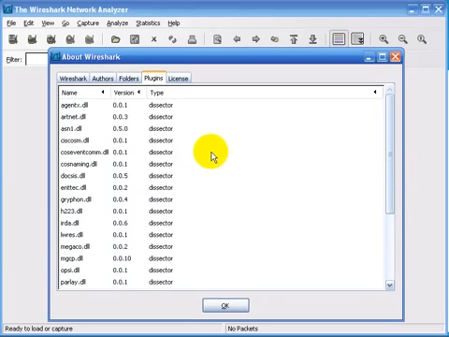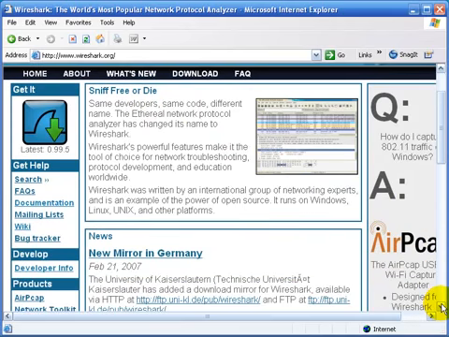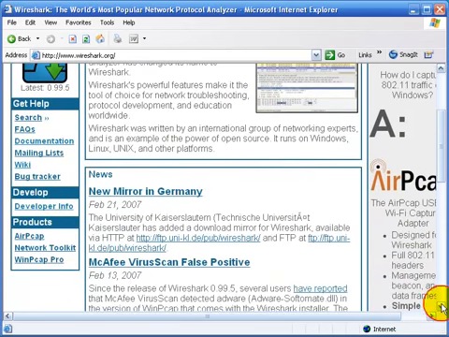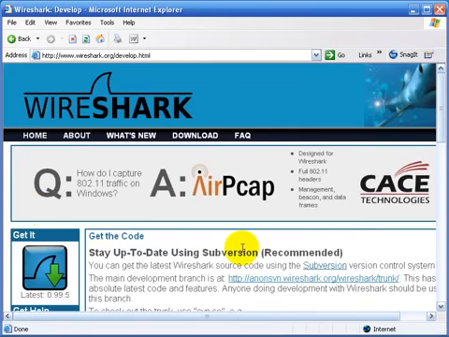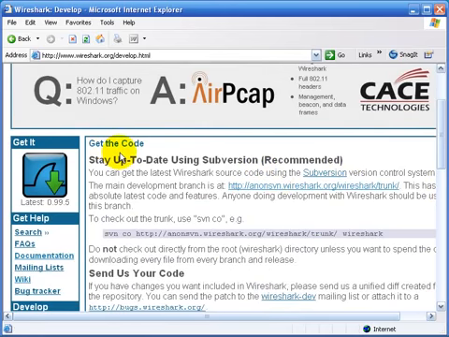Now let's go to the Wireshark web page, and I'll show you where the code is, and I'll show you how to read some of the code. Now we're on the main Wireshark website, and of course this site may change in its looks over time, but it's www.wireshark.org. And if you scroll down, you'll see an area there for the developer specifically. So I'll click on Developer Information, and there you'll see a note up at the top talking about getting the code.